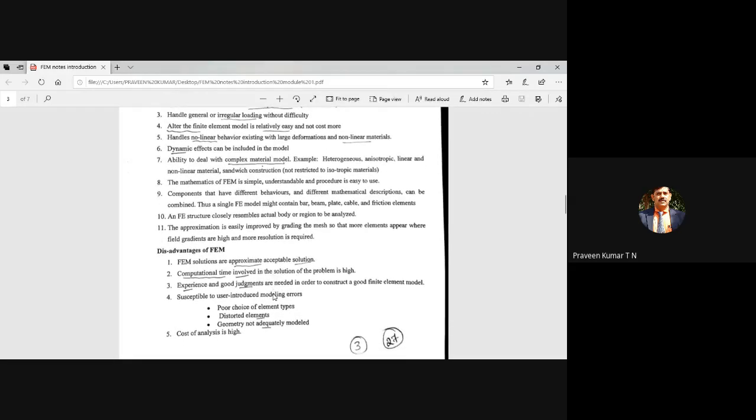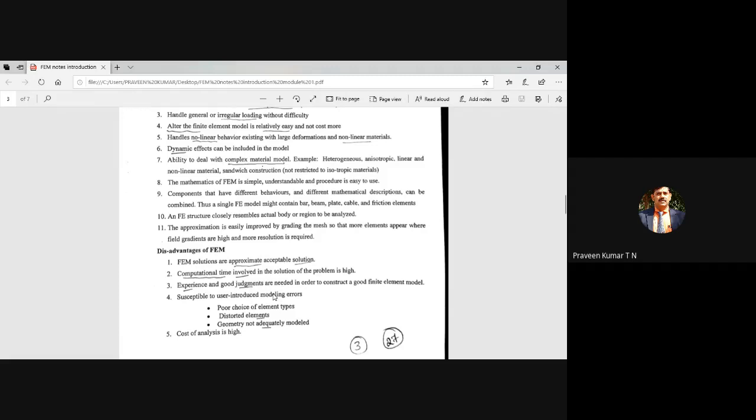If it is highly complex, I have shown on an aircraft that it may have more than 1 lakh elements. To get the solution, we have to wait 5 hours, 10 hours, etc. Because 2 lakh elements, if each element has 3 degrees of freedom, the total number of DOF is 2 lakhs into 3, 6 lakhs. The order of the stiffness matrix is 6 lakhs. There are 6 lakh unknown variables.